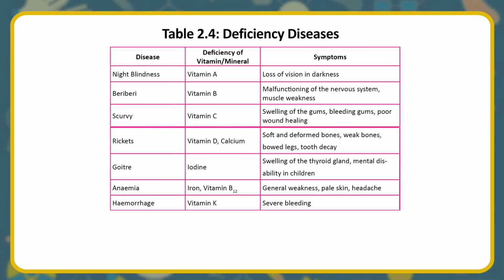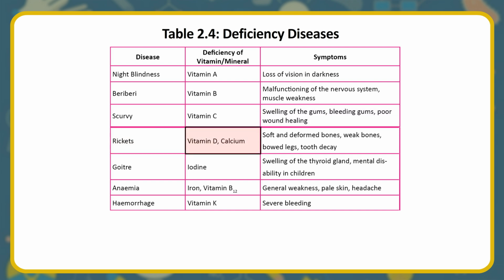Table 2.4 Deficiency diseases. Disease, deficiency of vitamin or mineral, symptoms. Night blindness, vitamin A, loss of vision in darkness. Beriberi, vitamin B, malfunctioning of the nervous system, muscle weakness. Scurvy, vitamin C, swelling of the gums, bleeding gums, poor wound healing.